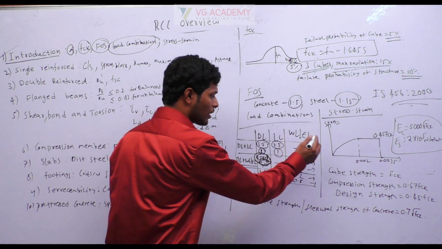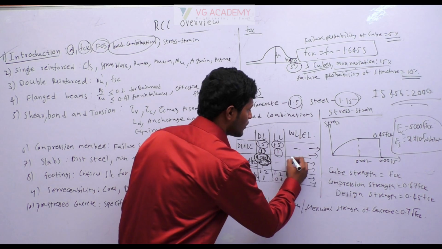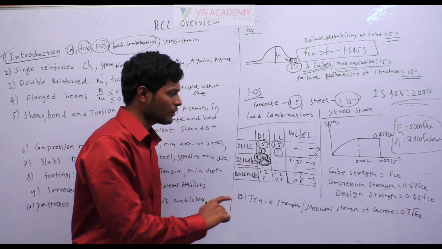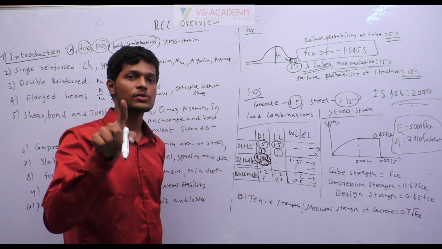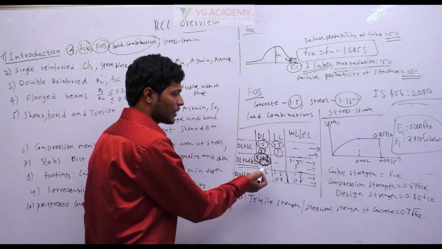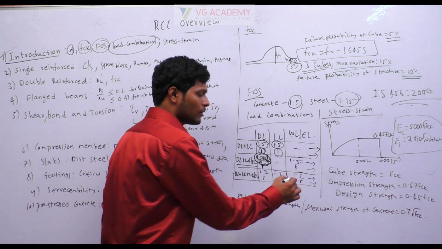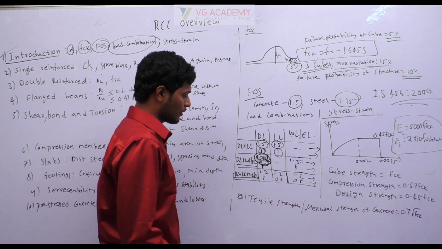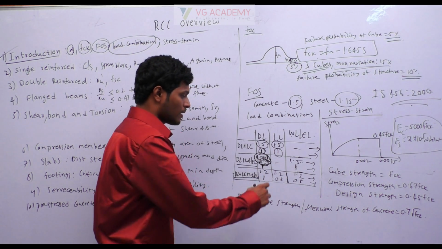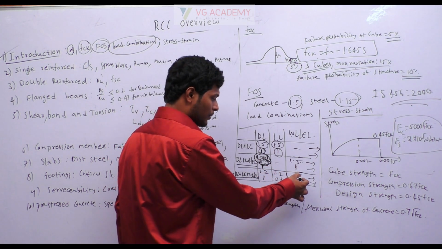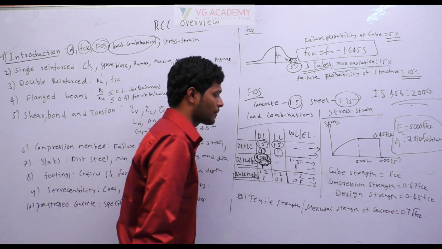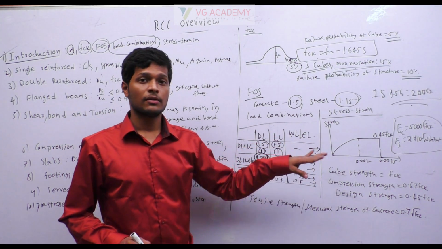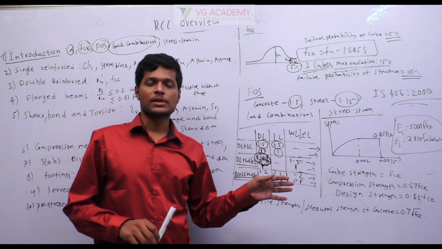Okay. Next, coming to wind load and earthquake load, this one is for limit state of collapse, 1.5. So wind load and earthquake load should be multiplied with 1.5. Only dead load should be multiplied with 0.9 if there is overturning. Otherwise, it is 1.5. Next, coming to limit state of serviceability, same, you have to multiply 1 and 1. If the structure is subjected to dead load plus live load plus wind load or earthquake load, then you have to multiply 1.2, 1.2, 1.2, and 1.8, 0.8 for serviceability. Okay. So all the above values are for limit state of collapse, all the below values are for limit state of serviceability. Remember this table.